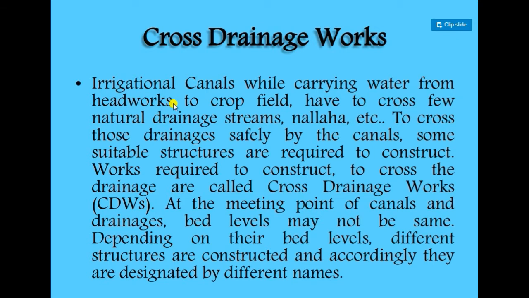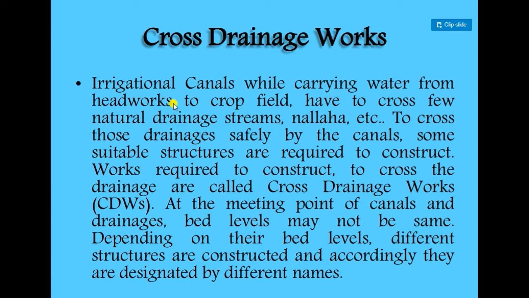Irrigation canals, while carrying water from headworks to the crop field, have to cross a few natural drainage streams, nalas, etc. To cross this drainage safely, a suitable structure is required. These are also called cross drainage works, CDWs.